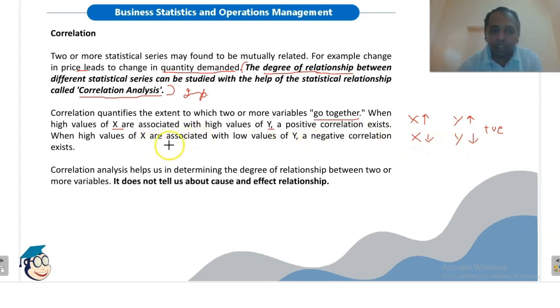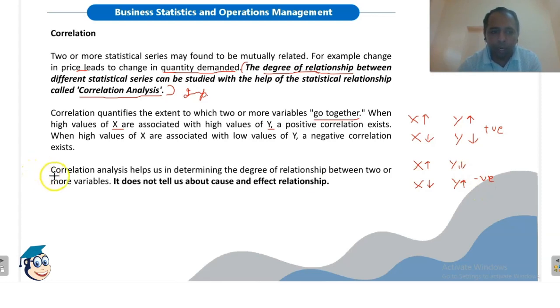When high values of x are associated with low values of y, a negative correlation exists. This means that if value of x increases, then value of y decreases, or if value of x decreases, value of y increases. So there is a negative correlation in this case. So in the first case, the value of coefficient of correlation will be positive, while in second case, the value of coefficient of correlation will be negative.